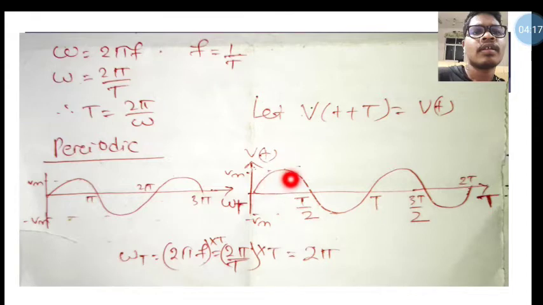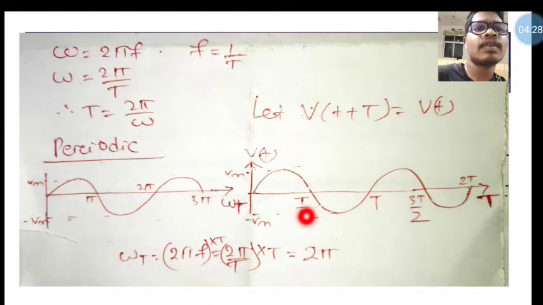This is one half cycle and this is another half cycle. For one half cycle the time is T by 2, for the other half cycle it goes from T by 2 to T. So for a full cycle the time is T, and for the second full cycle it is 2T, and it goes on like that.